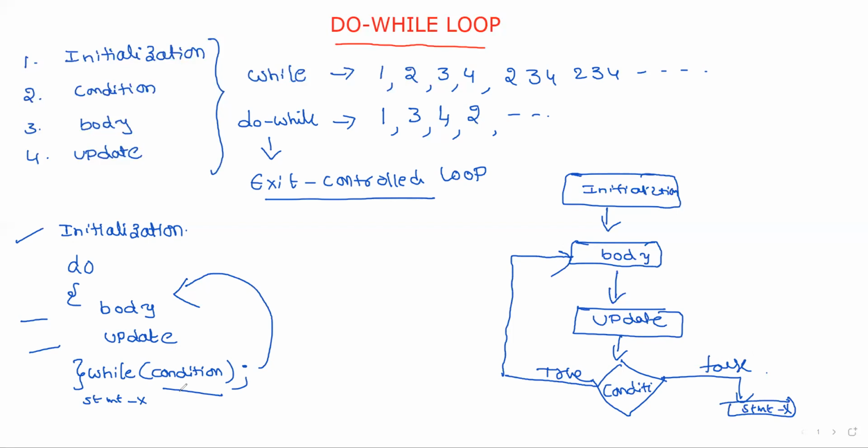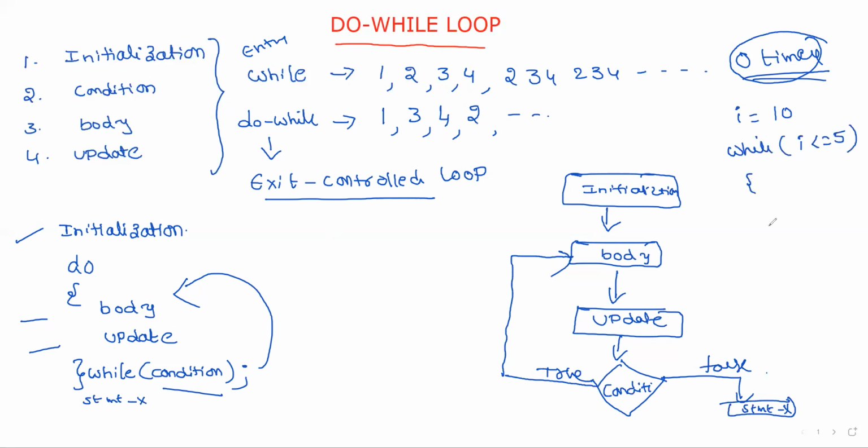Now, what is the main difference between the while loop and the do while loop? The same thing: while is called an entry control loop, do while is called an exit control loop. The main difference is that in the worst case, the while loop is executed 0 times. Why? For example, i equal to 10, while i less than or equal to 5. Is the condition true or false? The condition is false, so no body is executed. That is, in the worst case, the while loop body is executed 0 number of times.